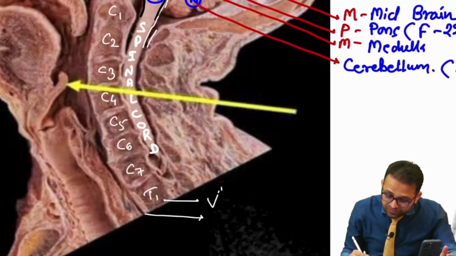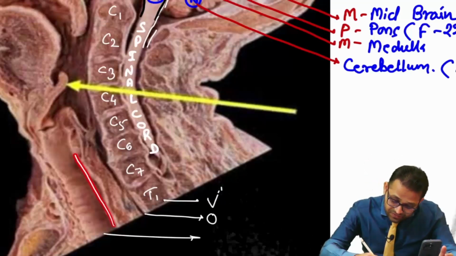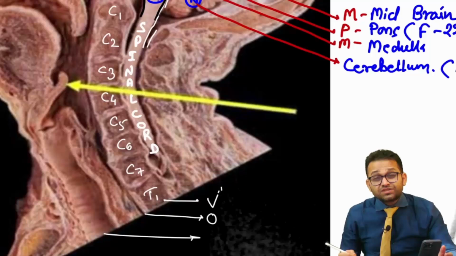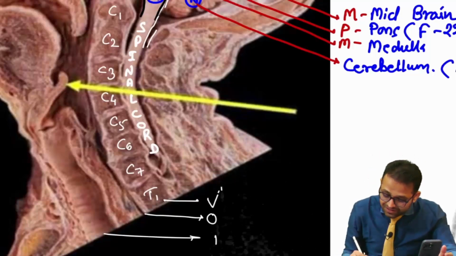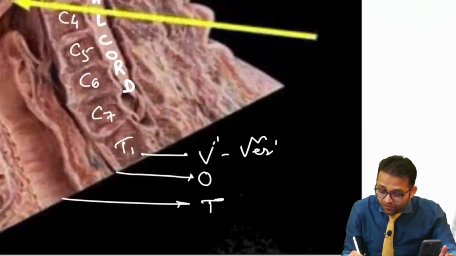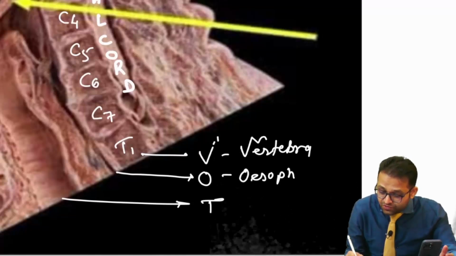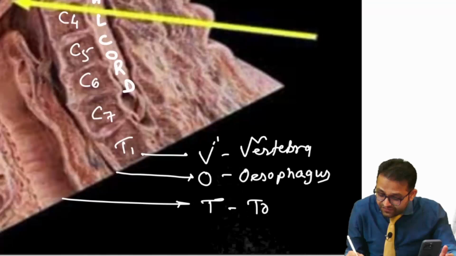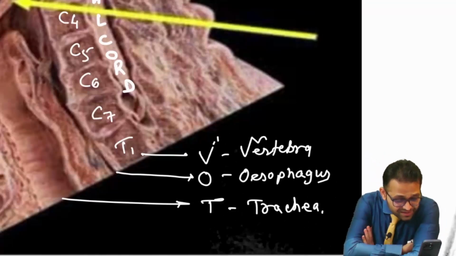And just in front of the esophagus, you will see another wide structure. This is the passage for the air. It is our trachea. Remember V for vertebra, O for esophagus, and T for trachea. Agree, everyone? Getting the point?